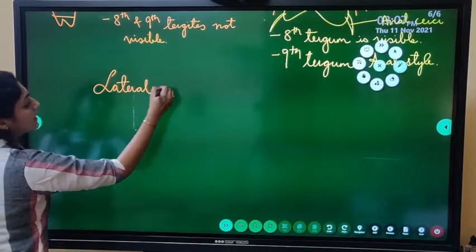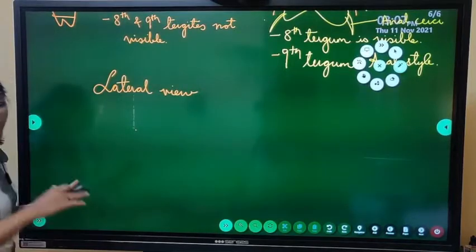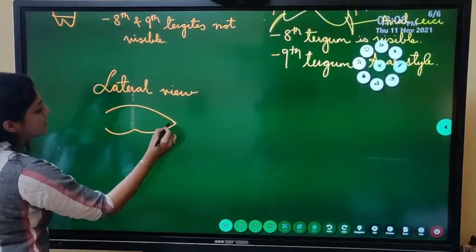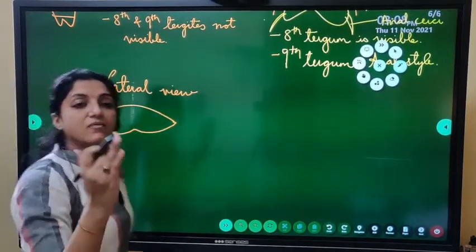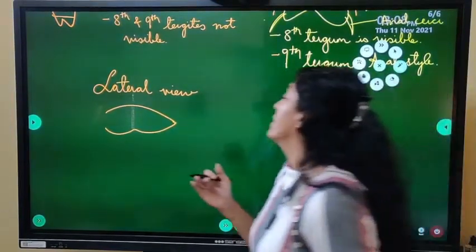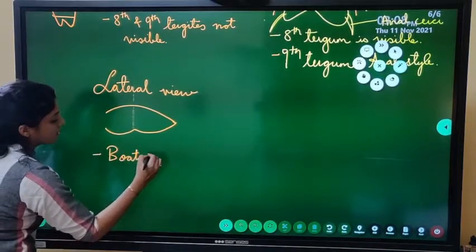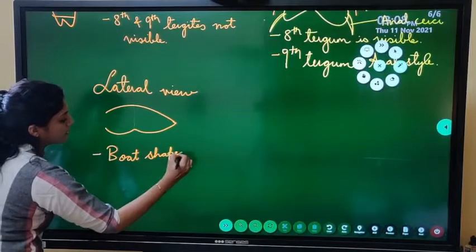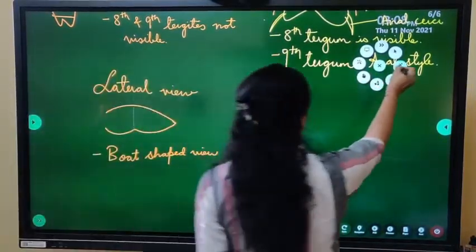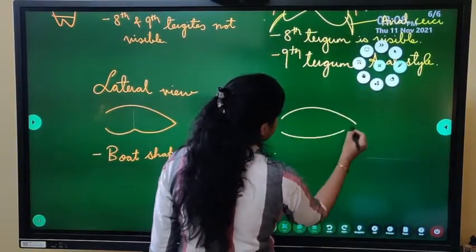When we see laterally, the body cavity will look boat shaped. This will be the lateral view. When you see a female cockroach from the side, it shows a boat-shaped view. Whereas if we see the male cockroach, it's going to show a normal spindle-shaped view.